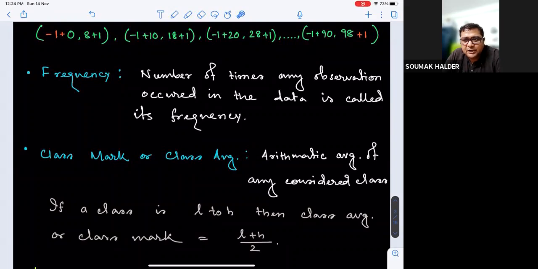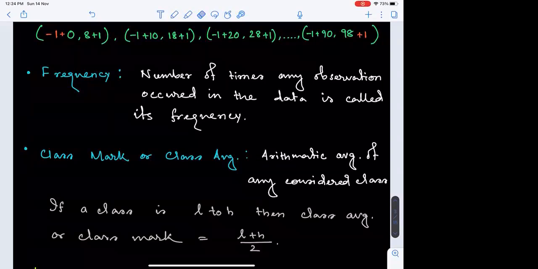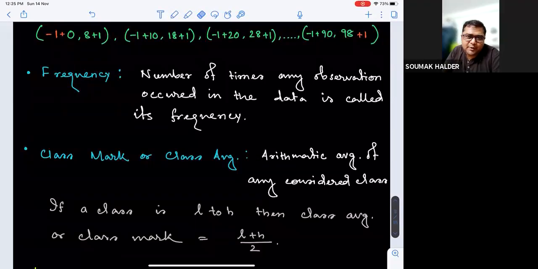But that does not mean the single observation was 45, which was the class mark or class average, right? It has nothing to do with that. When we are going for group data, definitely we are accepting that there will be a certain error in minor precision, right? Okay, like when we are going to measure heights of people,